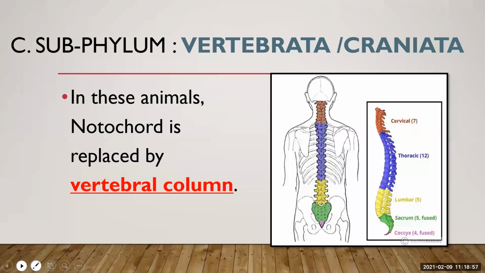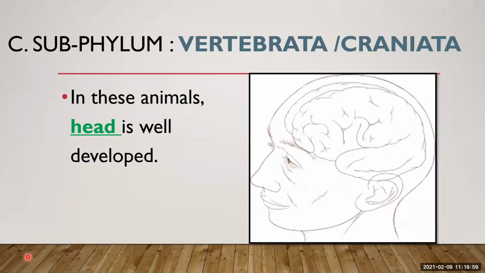Next, in these animals, the head is well developed. Here you can see in human beings the head is well developed. You can find a brain in that. So we have a well developed head and well developed brain.